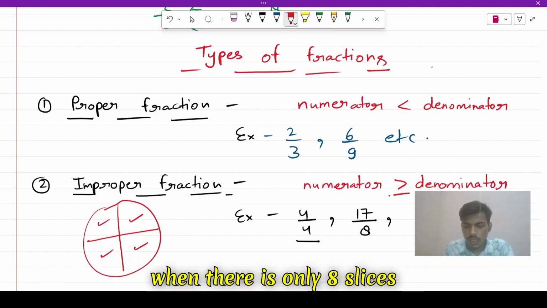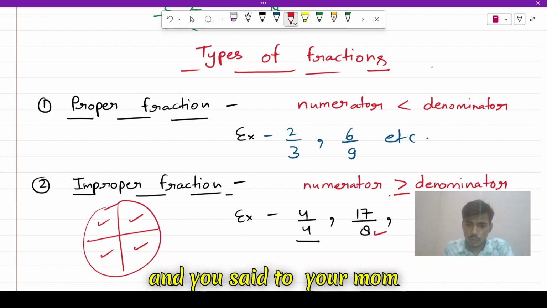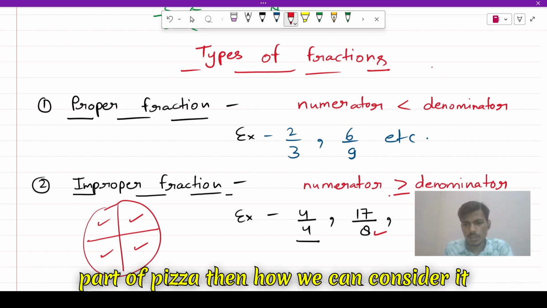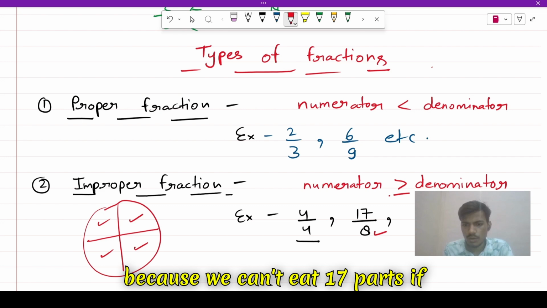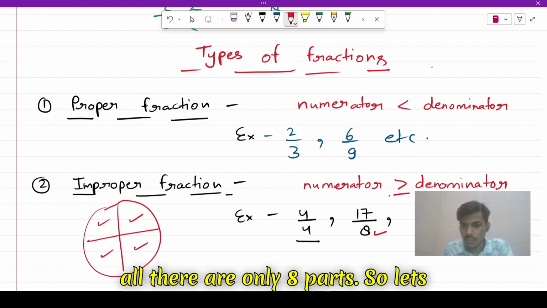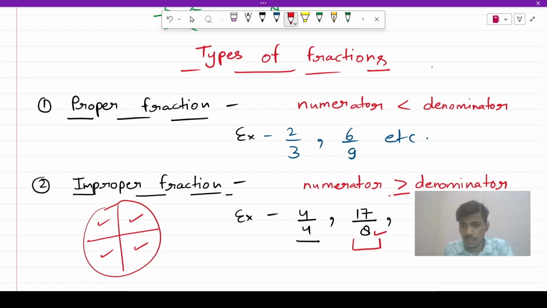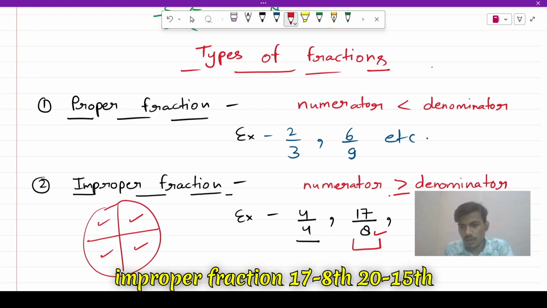But when there are only eight slices, and you said to your mom that you have eaten 17 eighths of the pizza, then how can we consider it? Because we can't eat 17 parts if there are only eight parts. So let's understand what it means by the improper fraction 17/8, 20/15.